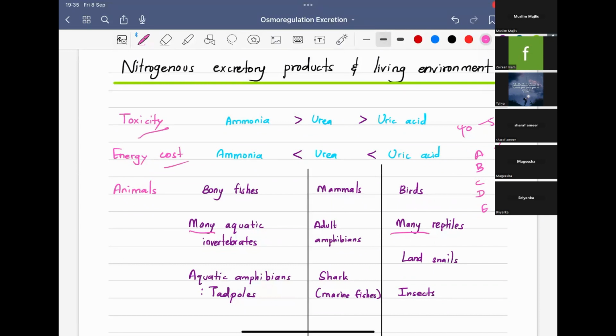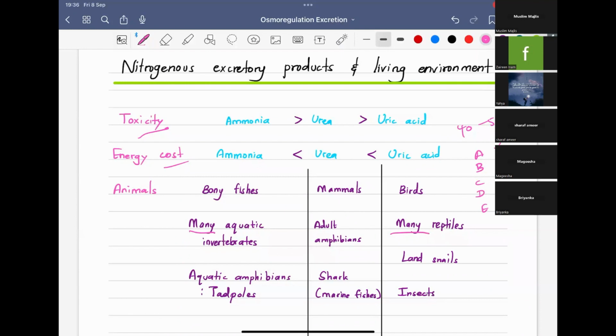You also can compare the amount, but that is not very important. If you want, you can compare that also. This is the relationship between the nitrogenous excretory products and their living environment. So far, we have finished the metabolic substrates, the excretory products, the nitrogenous excretory products, why they vary, examples, the toxicity, and everything.